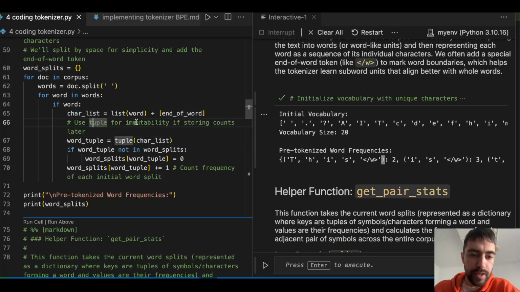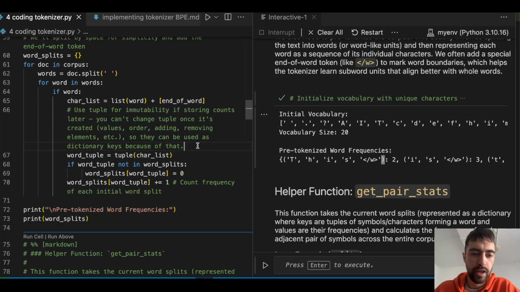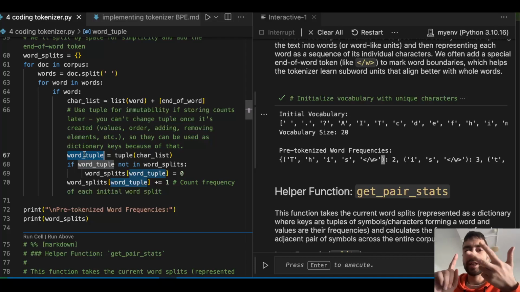Use tuple for immutability if storing counts later. I added an explanation: you want to create a tuple because a list cannot be used as a dictionary key because it's mutable. It can be changed and reordered; you can add new elements and remove elements. But in a tuple, once you create it, you cannot do any of that. You cannot change it at all. So a tuple can be used as a key in the dictionary because it has a consistent hash value. It will always be the same.